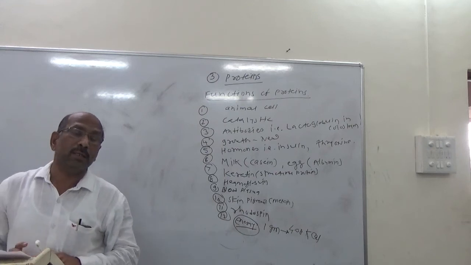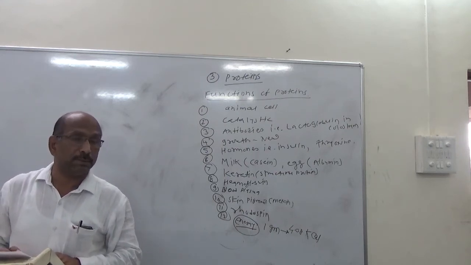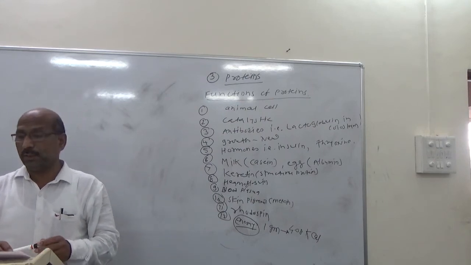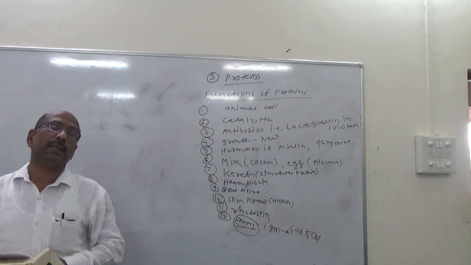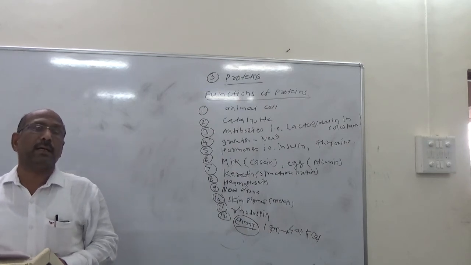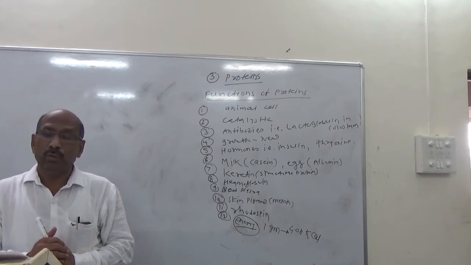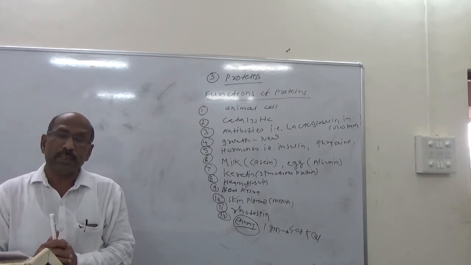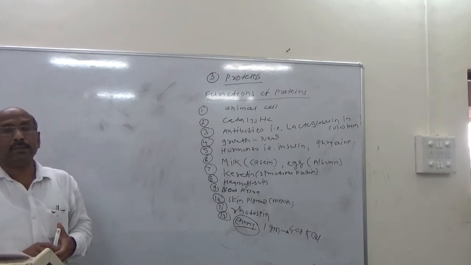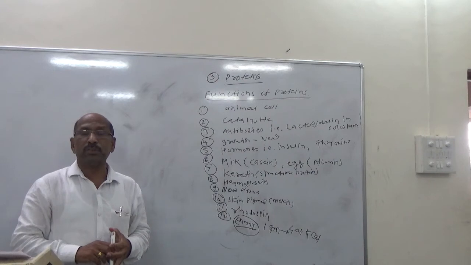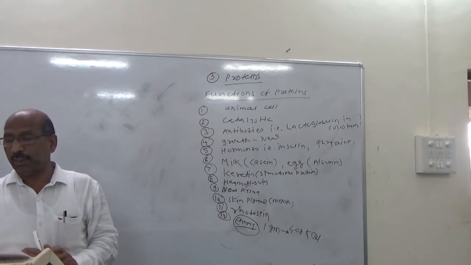So what is the rumen? The rumen is the first part of the stomach. About the microbial proteins in the rumen: the various microorganisms like bacteria and protozoa in the rumen utilize nitrogen from the feed and prepare their own proteins, called microbial proteins.